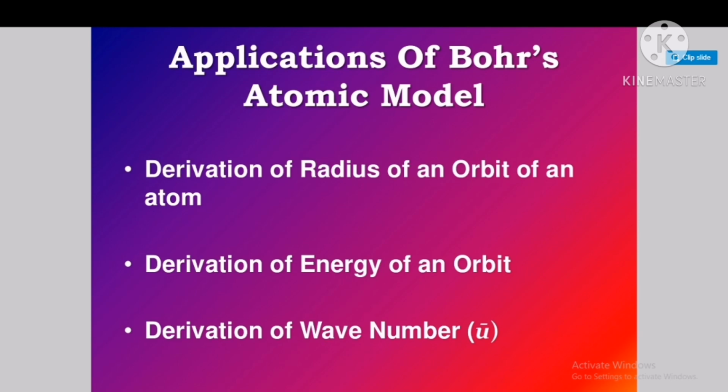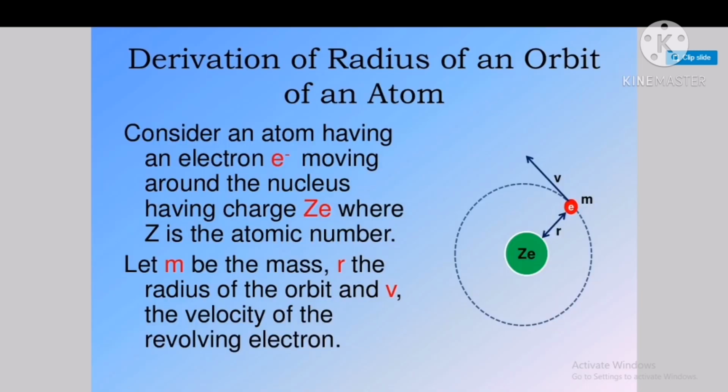Now, the application of the Bohr atomic model. By using this Bohr theory, we can derive the radius of the Bohr orbit, the energy of the orbit and the wave number also. So now one by one we'll see. First, we'll see how the radius of the atom is found using Bohr's concept. First, derivation of the radius of an orbit of an atom.